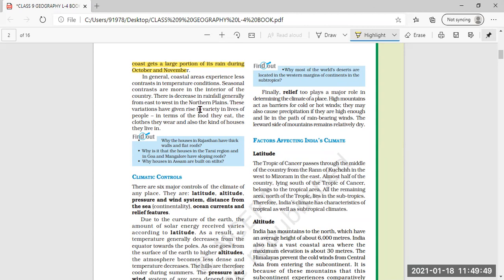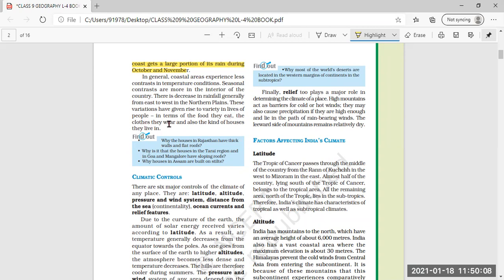There is a decrease in rainfall generally from east to west in the northern plains. So in the northern plains the rainfall decreases from the eastern part to the western part, meaning eastern parts get more rainfall than the western part of the northern plains.